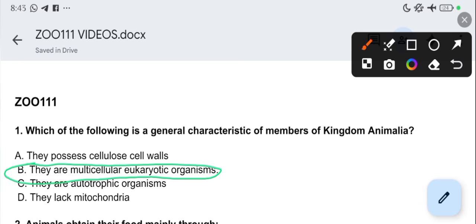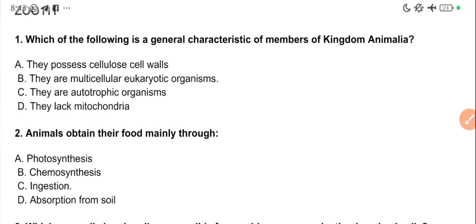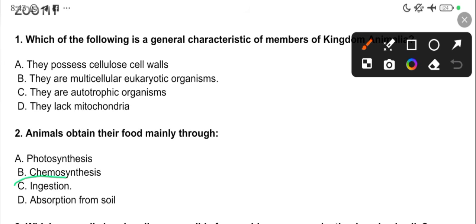So what am I trying to say? You can see something like this: multicellular eukaryotic organisms are dash which kingdom? You should know it is the kingdom Animalia. Okay. Question 2: animals obtain their food mainly through ingestion. So they take in their food through ingestion.